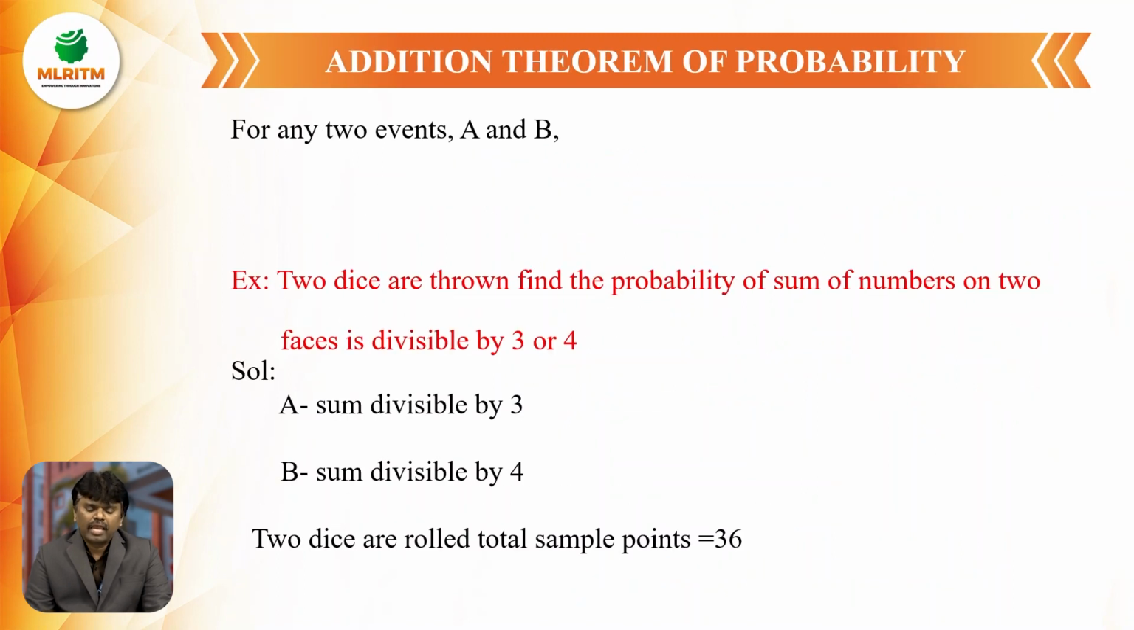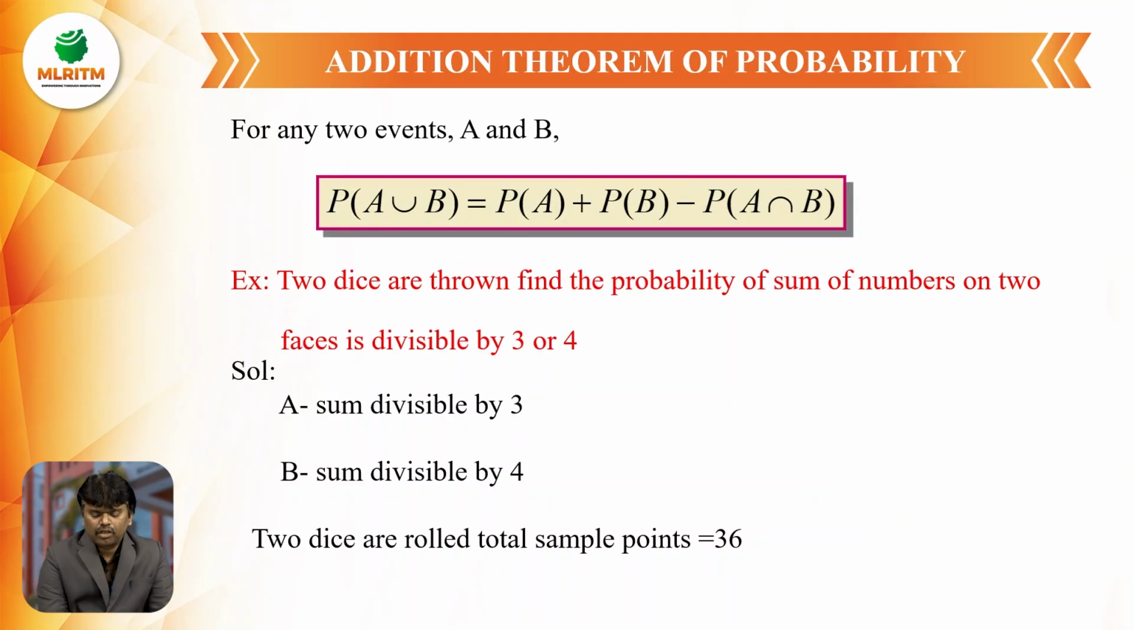Next one is addition theorem of probability. There are different theorems in probability: addition theorem, multiplication theorem. The first theorem is addition theorem of probability. If A and B are any two events, then P of A union B is equal to P of A plus P of B minus P of A intersection B. This is the addition theorem of probability.